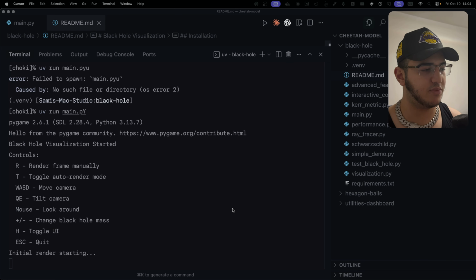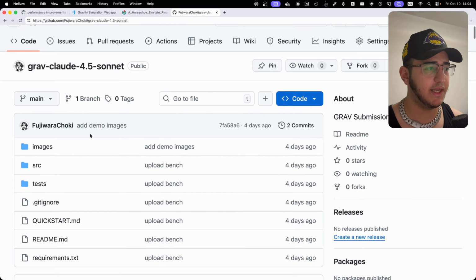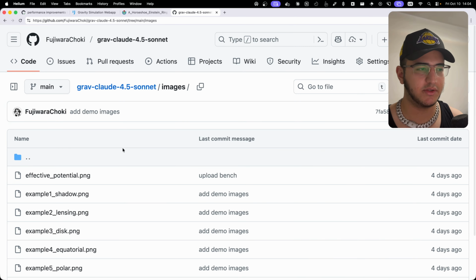And here is the first problem. Although I really would have liked to test this out, it just failed to write good code. I mean, my computer is very powerful. I have an M1 Ultra Max Studio with 64 gigabytes of RAM, and it should be able to run these calculations. And I know that because I tried the same exact prompt with Claude Sonnet 4.5 and it worked wonderfully. Well, really, I can show you real quick how it turned out with Claude Sonnet 4.5.